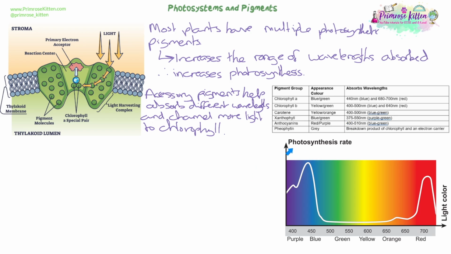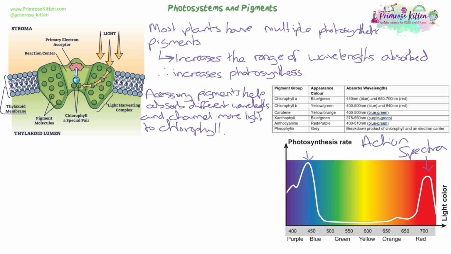As you can see by this graph here, the photosynthetic rate versus the colour of the light, this is what we call an action spectra. So it's showing you the colour of light, the wavelength of light, and how that affects the rate of photosynthesis. So as you can see, the more blue light, the more the sort of 450 nanometer light, the more photosynthesis, and then again we have another peak in the red end of the spectrum. So this is showing you how the wavelength of light can actually affect the rate of photosynthesis.